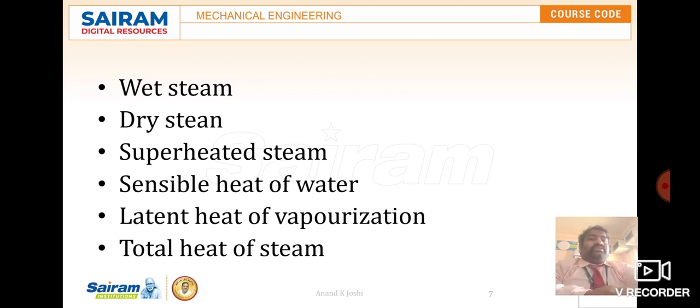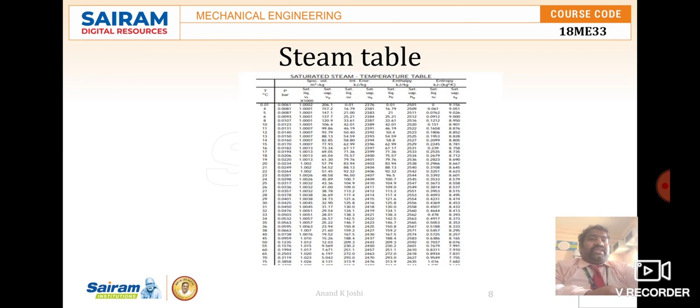So this is the concept of enthalpy, and similarly we can observe the specific volume of the steam, here also the same. Suppose you want to calculate for any steam, the equation becomes: for wet steam, V is equal to x into Vg. For dry steam, V is equal to Vg. For superheated steam, V sup is equal to Vg into T sup by T. This is the equation. Okay.